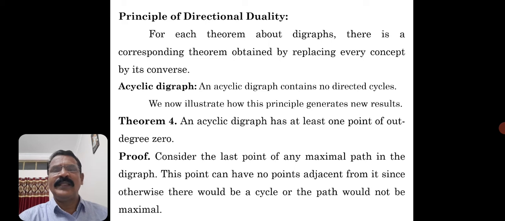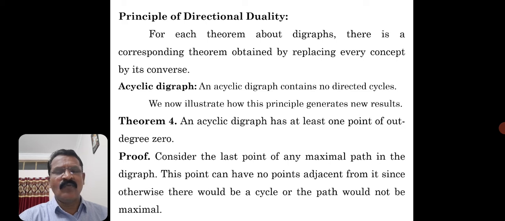You know, the edges which are out of a vertex: how many edges are out of that vertex, that will be the out degree. How many edges are into the vertex, that will be the in degree. So whenever you consider an acyclic digraph, definitely there will be at least one vertex whose out degree is 0. Okay, so now we try to prove this result.